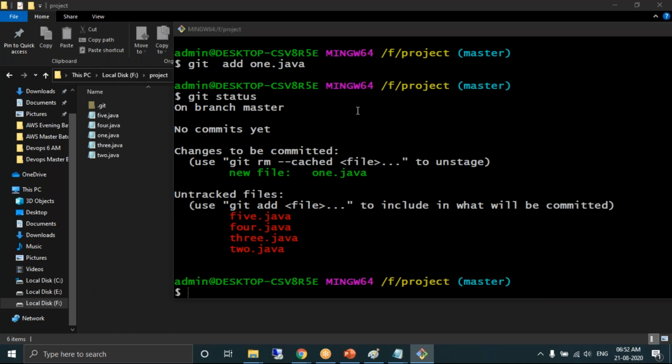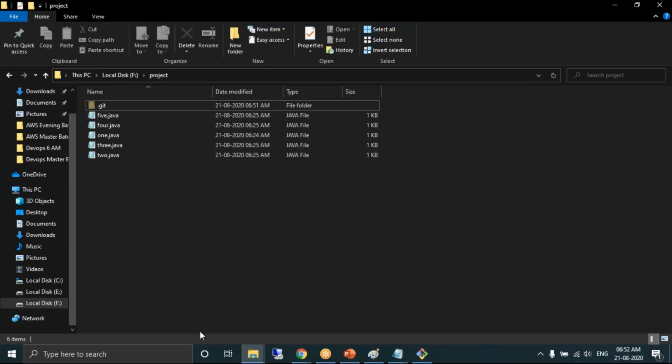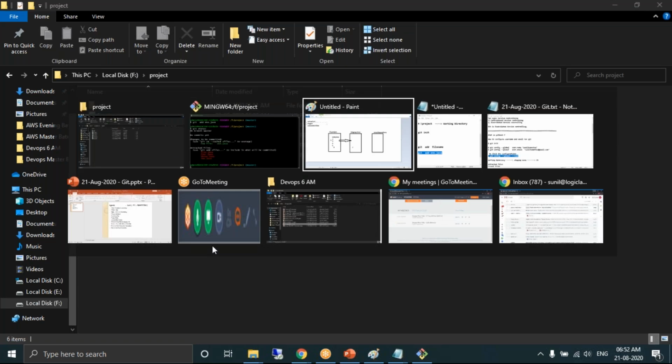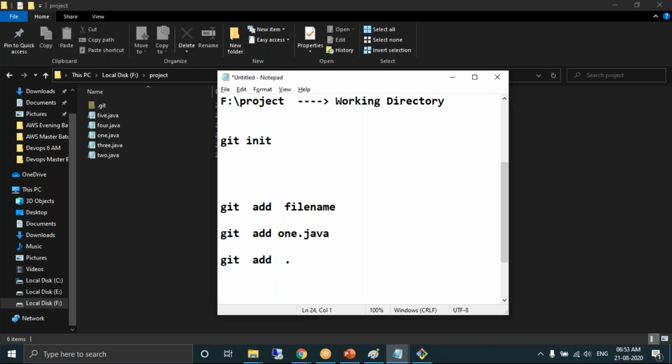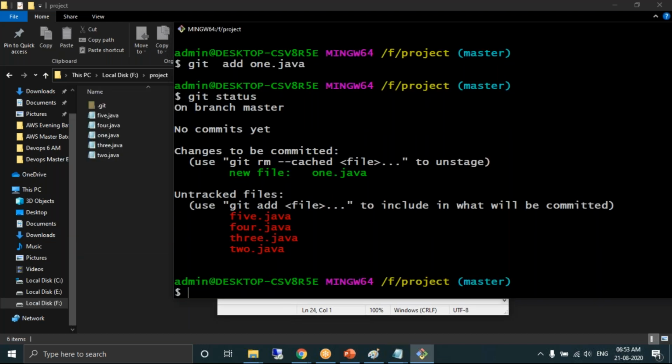Okay. So let's say a developer has 20 files, writing individual 20 commands, git add 1.java, 2.java, it's a tedious job, isn't it? So in one single shot, he wants to move all the files from the untracked section to the staging area. We have a command called git add dot. Do you remember dot is considered as the current working directory? So every file in the working directory is moved into the staging area in one single shot by using the command git add dot.